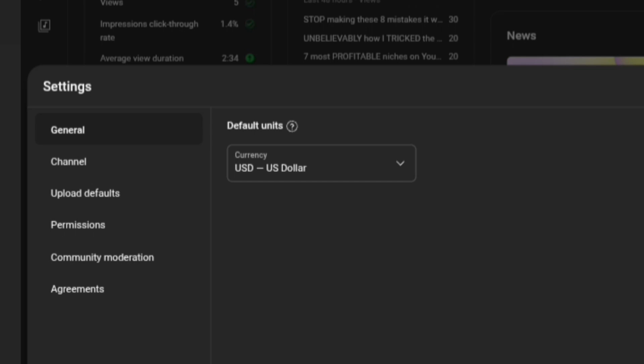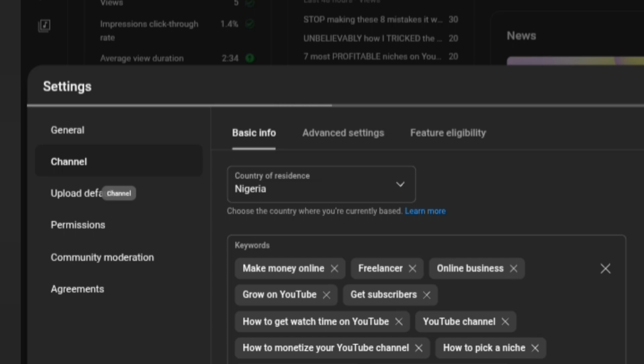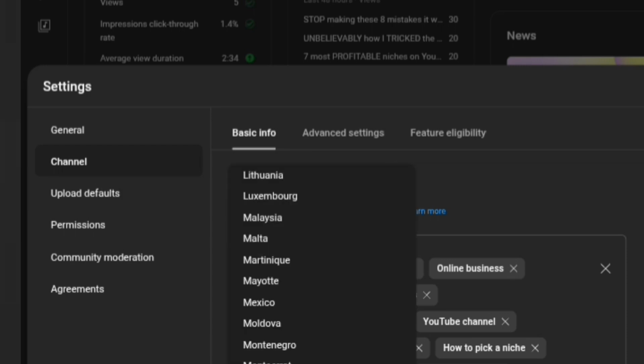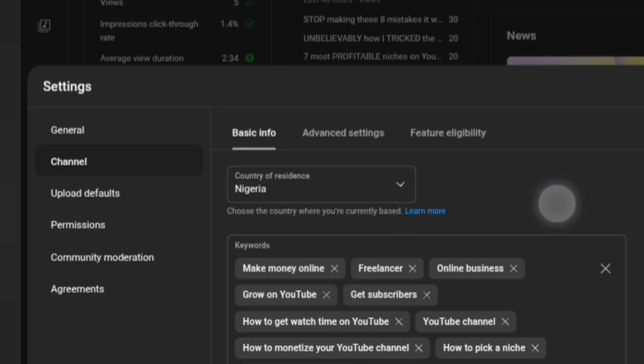And then scroll down and click on settings, and then the next thing you want to do is click on channel. Now, on this side of the YouTube channel, you are going to see where you should put your country of residence, where you are currently residing as the creator. When you scroll down, you are going to see keywords. Now, this is very important for your channel growth.